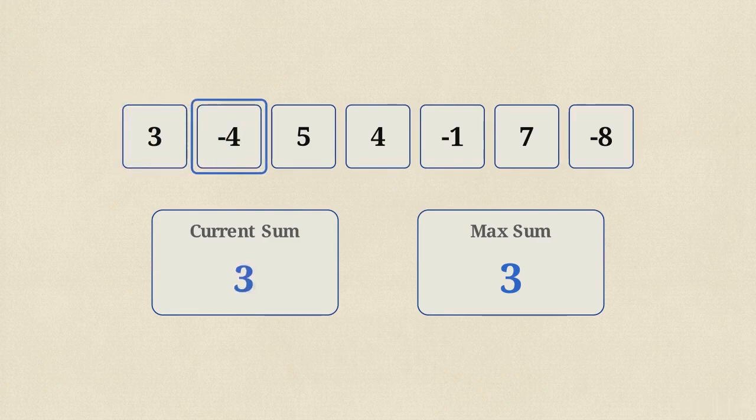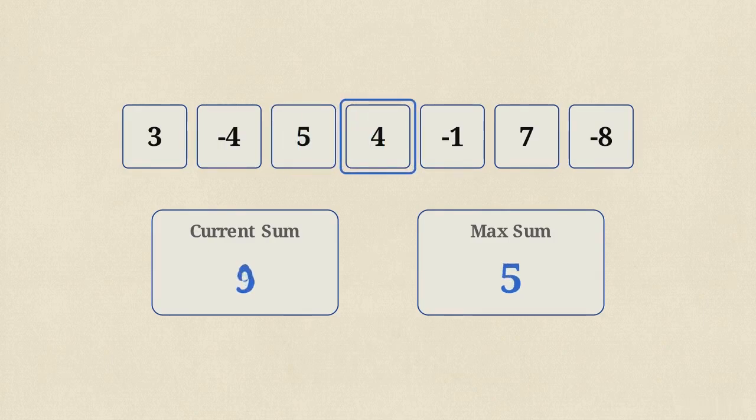Adding this drops our running total to -1. We have entered into mathematical debt. If we carry this -1 forward, it will only reduce the value of whatever numbers follow. So we apply the core rule. The moment the current sum drops below 0, we reset. The algorithm zeroes the tracker out. Now we have a clean slate.